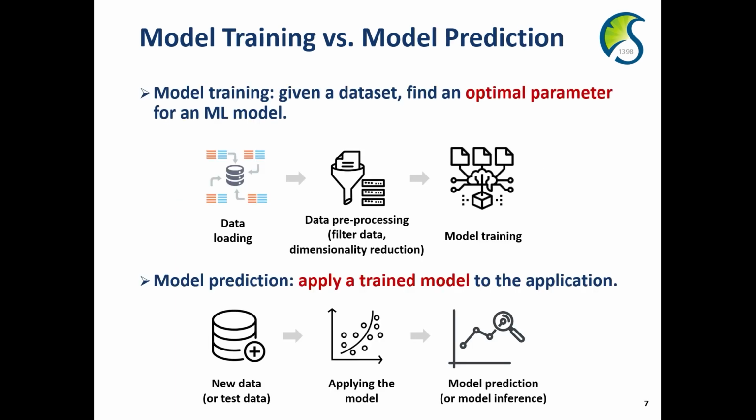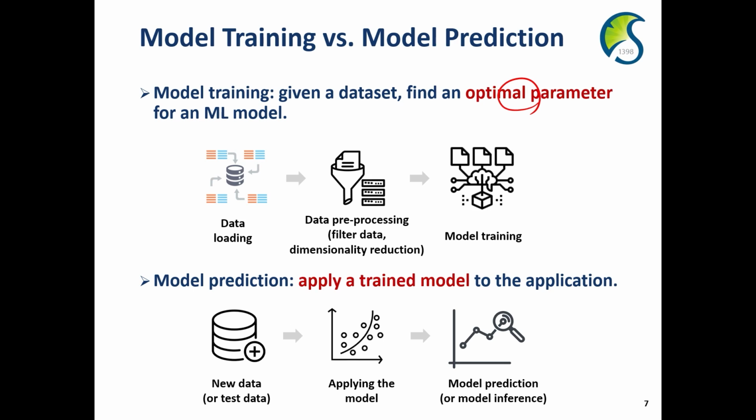So let me explain more about how we train the machine learning model, and after that, how we use the machine learning model to make predictions. For model training, the main goal is to find an optimal parameter for a given data set. For that, we first prepare the data, and we also pre-process the data. It means that we filter unnecessary data, and we may reduce the data features. And we can also remove the missing data. This is the data pre-processing.